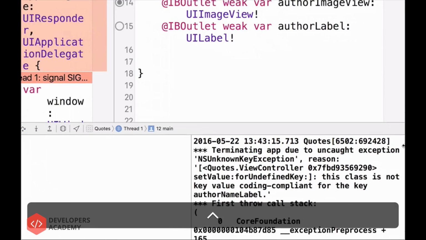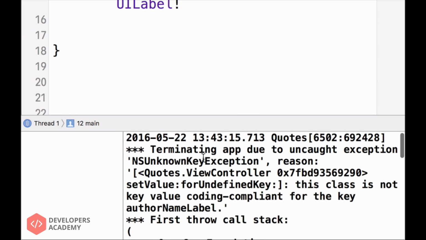Now, if you read this, terminating app due to an uncaught exception, okay, some error with the reason here. It says setValue for undefined key. Okay, this is weird. It says this class is not key value coding compliant.